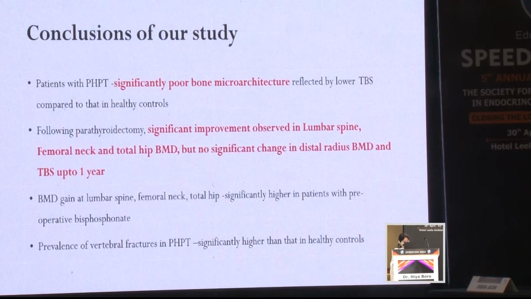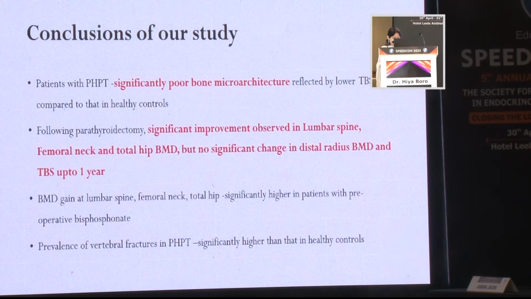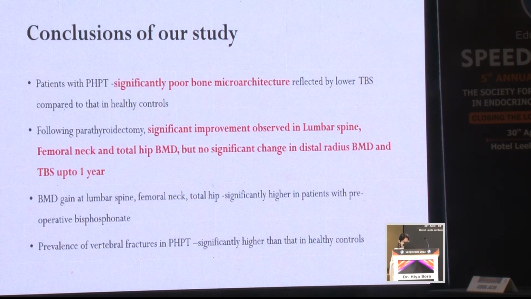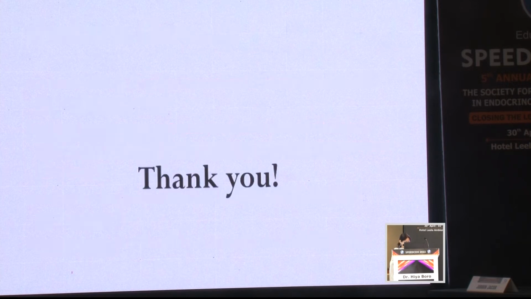So the conclusion of our study is that patients with PHPT have significantly poor bone microarchitecture, reflected by lower TBS compared to that in healthy controls. Following parathyroidectomy, significant improvement was observed in lumbar spine, femoral neck, and total hip BMD, but no significant change in distal radius BMD and trabecular bone score up to 1 year. BMD gain at lumbar spine, femoral neck, and total hip was significantly higher in patients with preoperative bisphosphonate use. Prevalence of vertebral fractures in PHPT was significantly higher than that in healthy controls. Thank you.